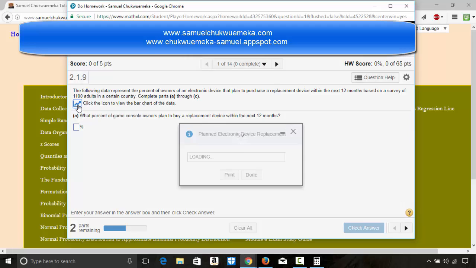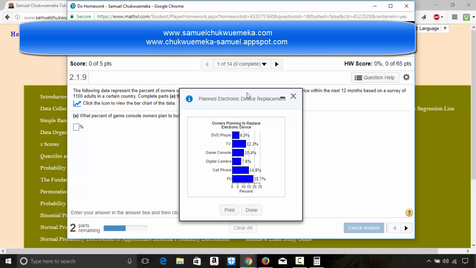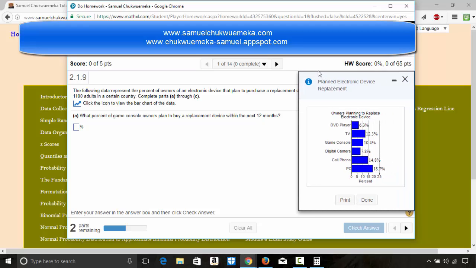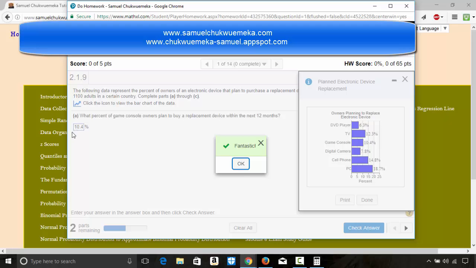We need to click to view the bar graph, and then it says what percent of game console owners plan to buy a replacement device within the next 12 months. So you look at the game console, and that is 10.4%. So you just type in 10.4. Yay! We got that.